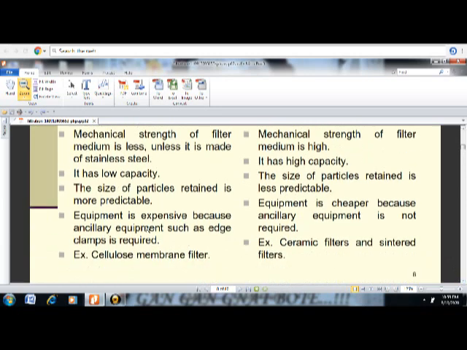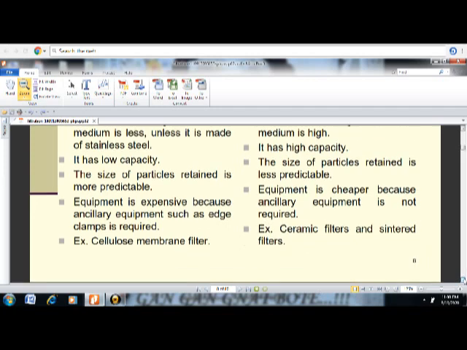Here the equipment is expensive because ancillary equipment such as edge clamps is required. Here the equipment is much cheaper because the ancillary equipment is not required. Ancillary equipment is not needed here, but is needed here. Therefore this equipment is expensive. Examples are the cellulose membrane filters, and here ceramic filters or the sintered filters. This is the basic difference between the surface filtration and the depth filtration, which are the very basic types of the filtration.